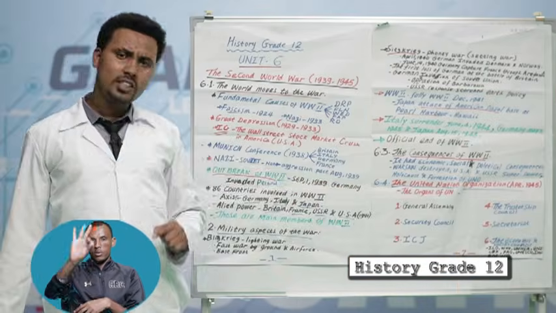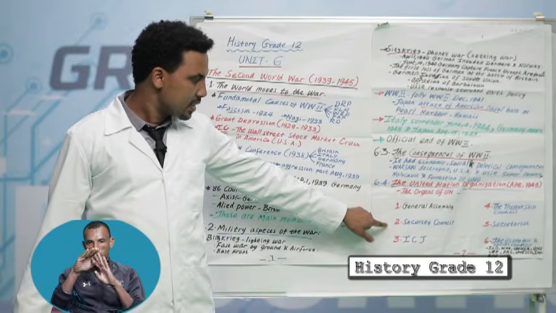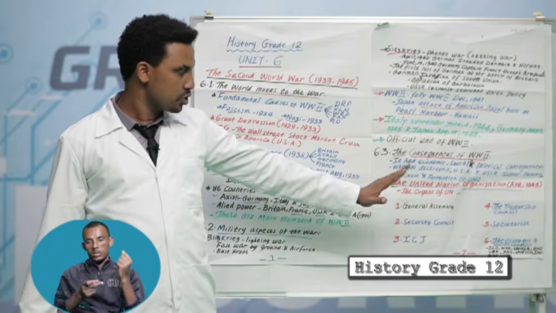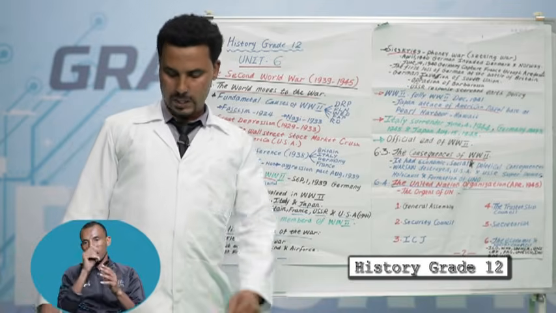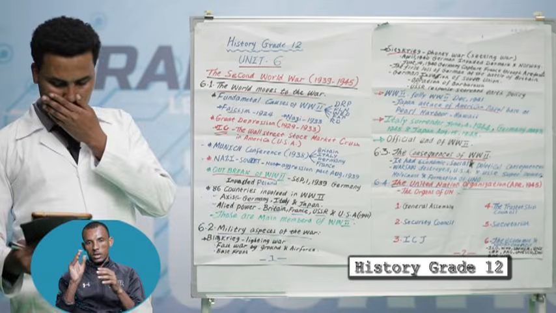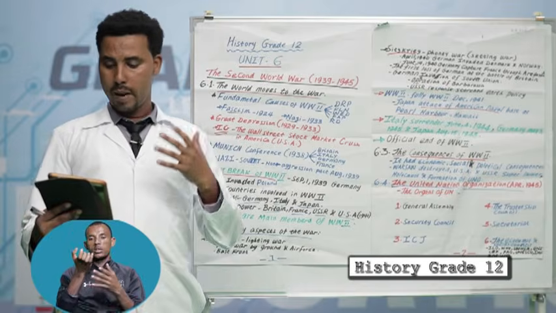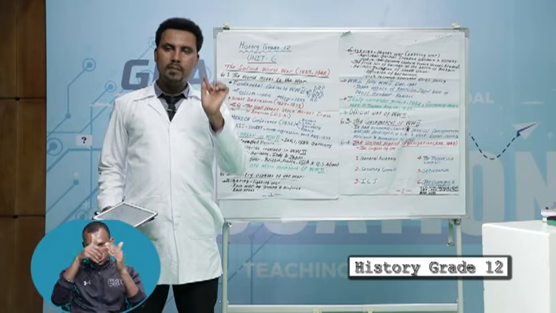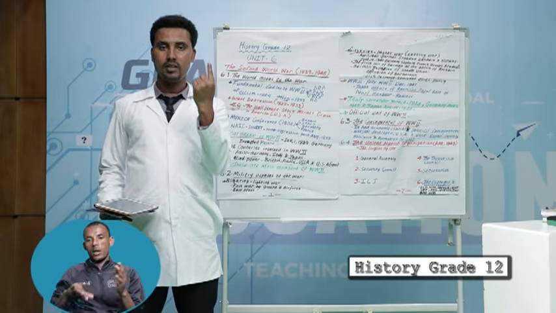This organization had 6 organs: the General Assembly, Security Council, International Court of Justice, Trusteeship Council, Secretariat, and Economic and Social Council. Let us take each one by one. The first one is the General Assembly. This is the representative body of UN member countries. All UN members have one representative. They meet annually.